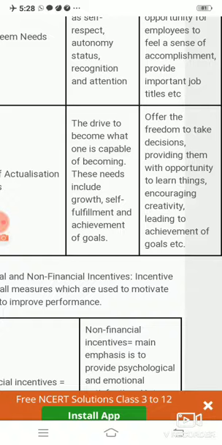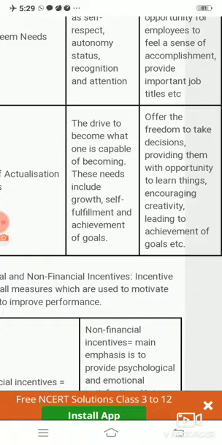So, offer the freedom to take decisions. When we give freedom to our employees to take their decisions themselves, they reach the fifth stage, where they can fulfill their fifth-stage need. Providing them with opportunities to learn things means we are giving them opportunities where they can learn and work also.